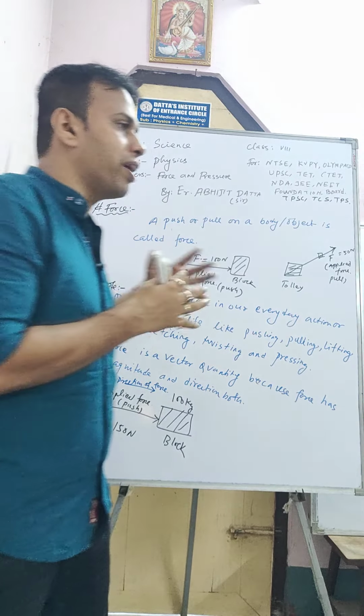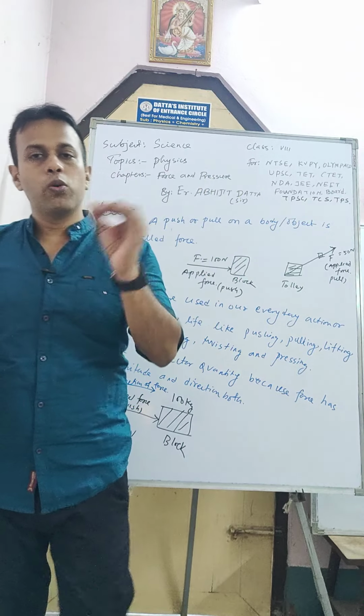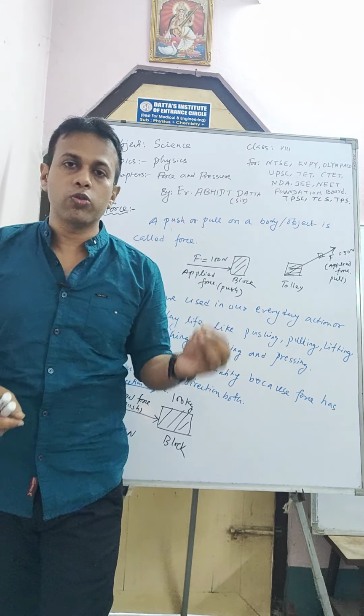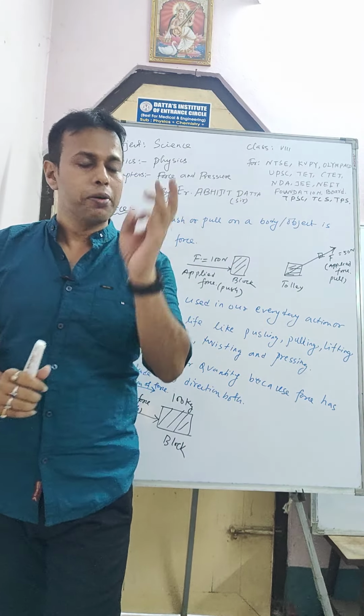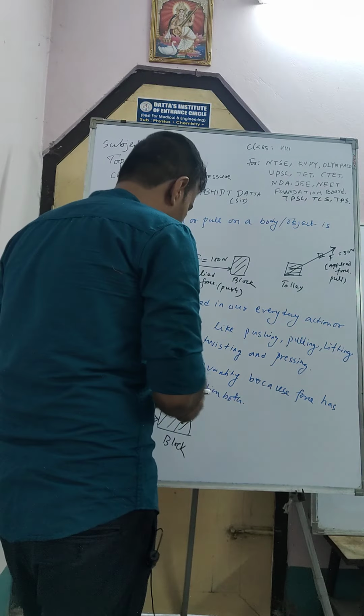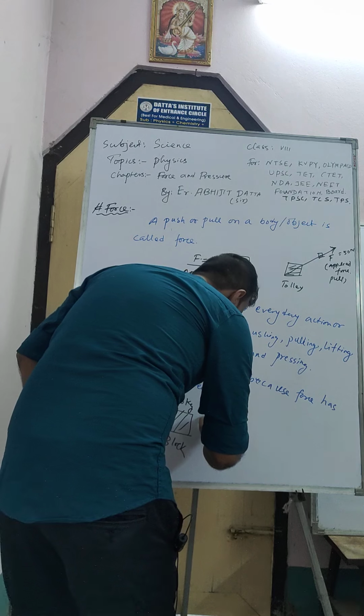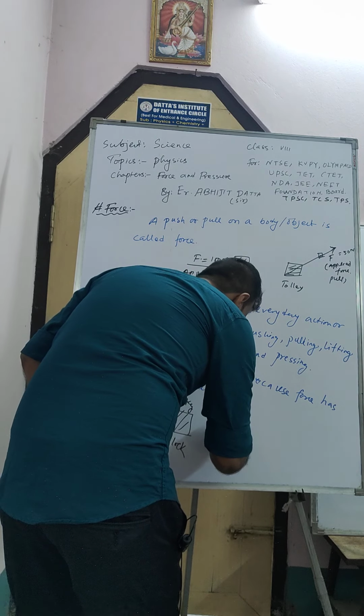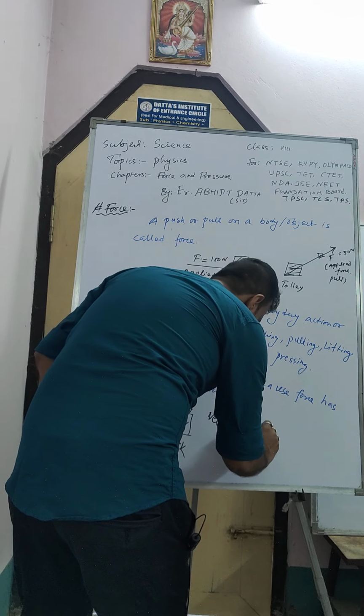So what is a vector quantity, sir? A physical quantity which has both magnitude and direction is known as a vector quantity. I will write here. Note: vector quantity. What is a vector quantity?